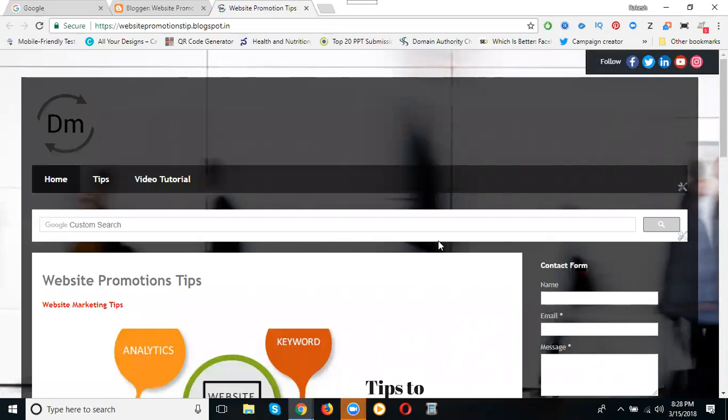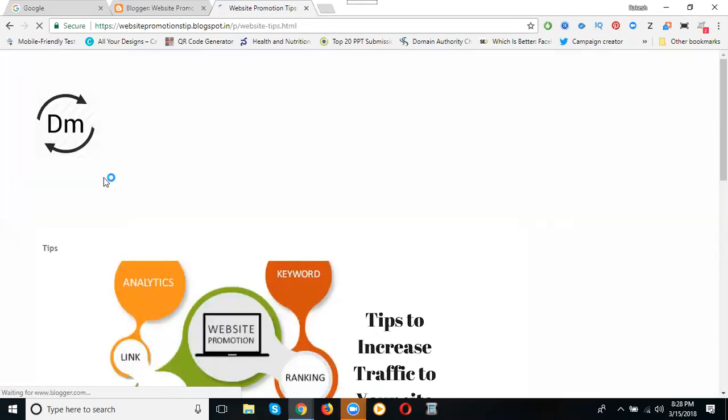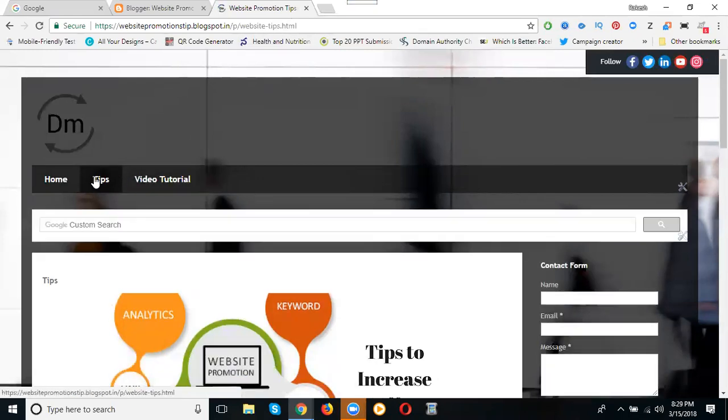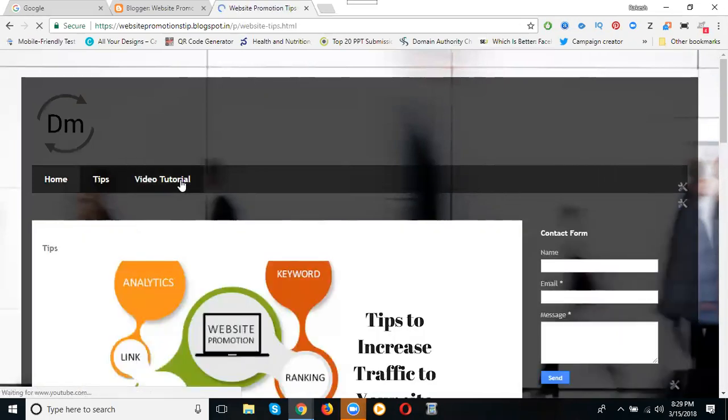The second one is temporary, just for 2 or 3 days' purpose, for any of the other links. See here, you have 3 links. If anybody clicks the tips, they're going to the video tutorial. Previously, when I clicked the tips, they went to the website tips. But if I click this link, what is that? Tips. They're going to the video tutorial.